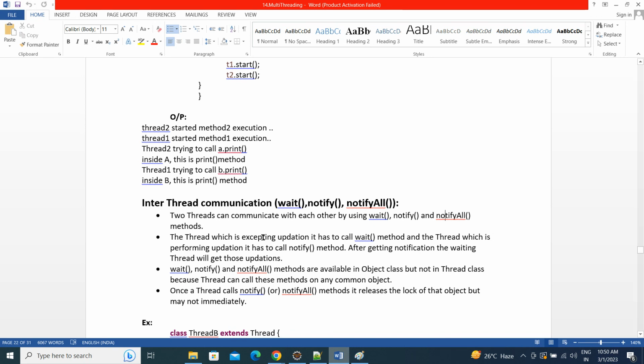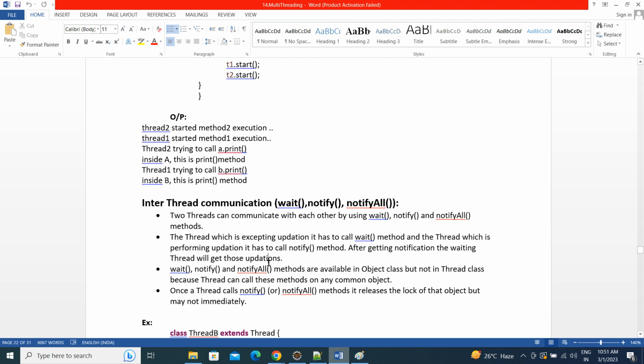The thread which is performing the updation, or doing calculations for the updation, has to call the notify method. Notify means whichever thread is in the waiting mode will come up to the running mode when you call notify. After getting the notification, the waiting thread starts and takes the updates which were already done by the notifying thread.